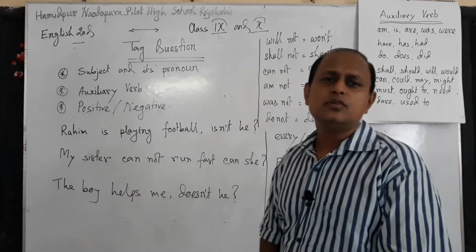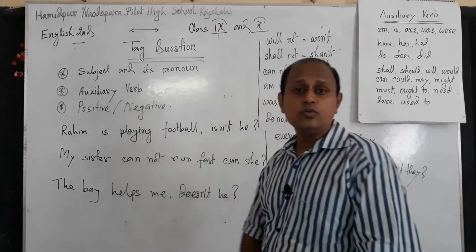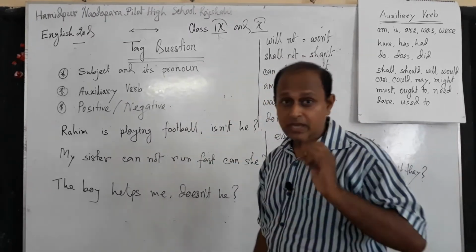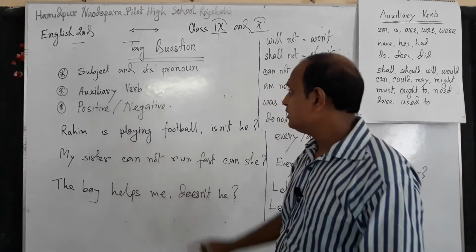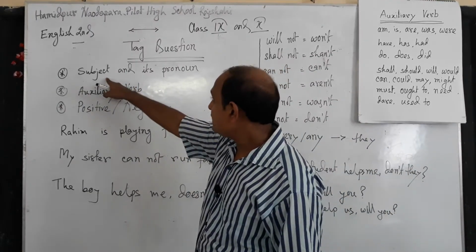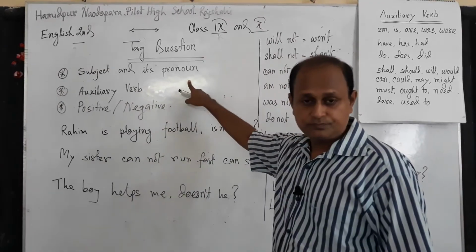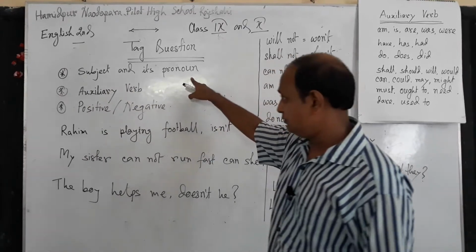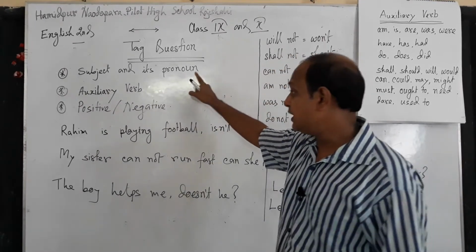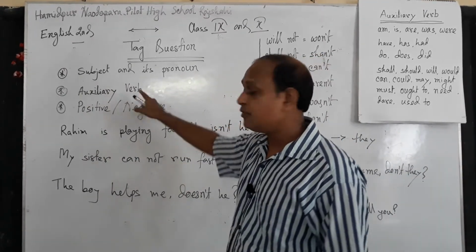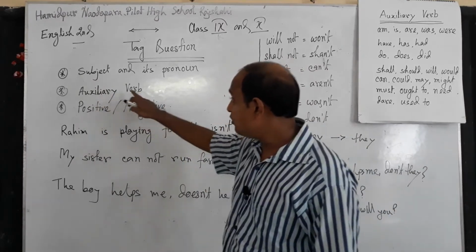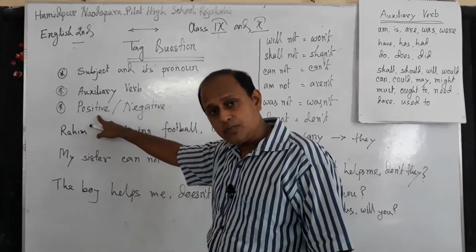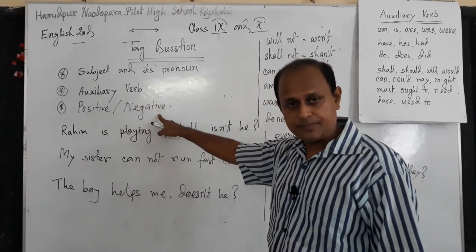When we solve a tag question, first we have to find out three things. The first one is the subject of the sentence and its pronoun. Then we have to find out the auxiliary verb. And the third one is whether the sentence is positive or negative.